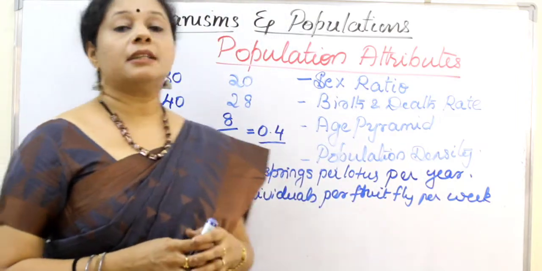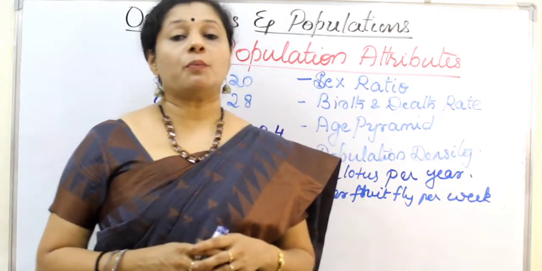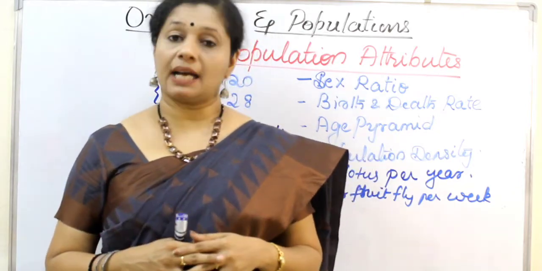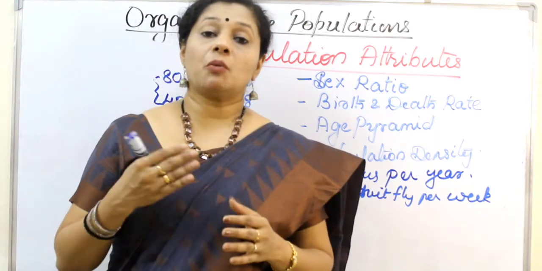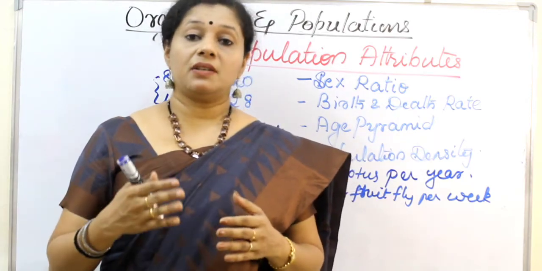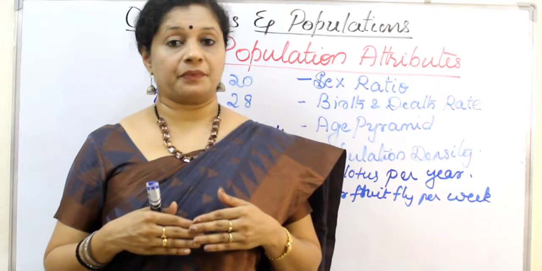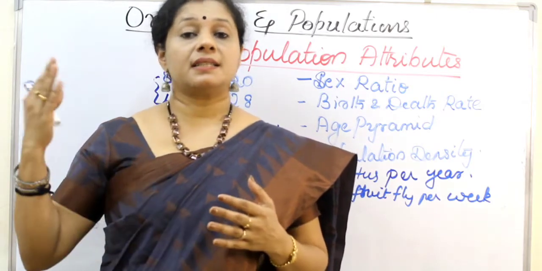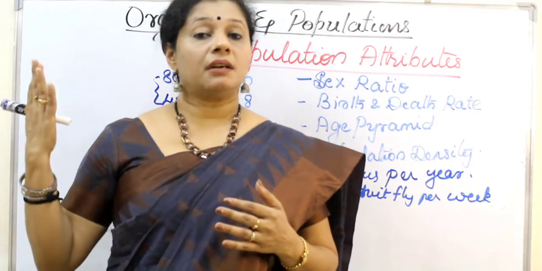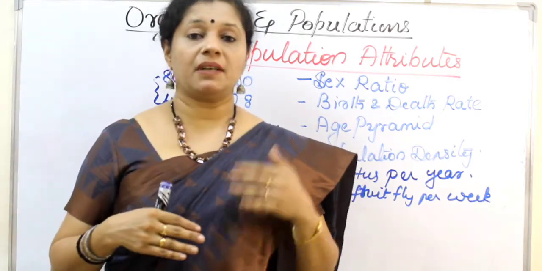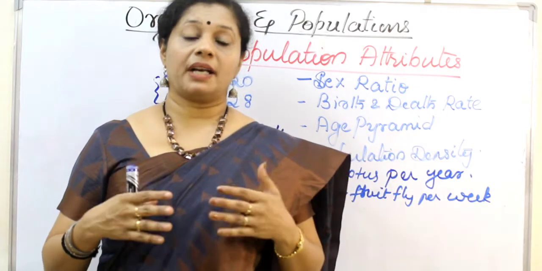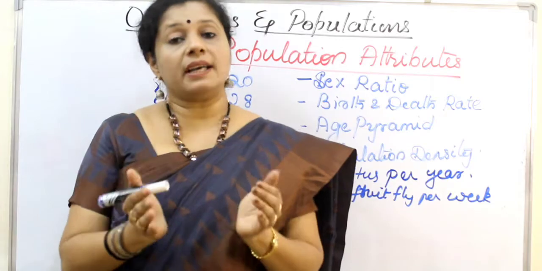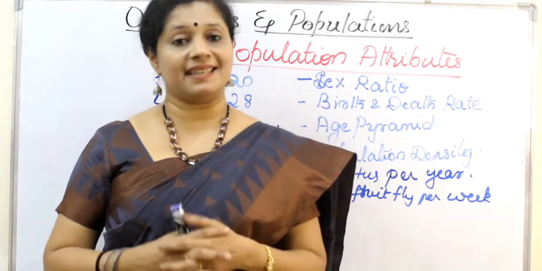Then last is the population density. Population size means the number of organisms living in a particular habitat. But when we talk about population density, it is the number of individuals within a unit area. We have learned in social science that in Arunachal Pradesh the population density is very low. But when we come to Mumbai or Maharashtra, we have very thickly populated places. So in a small area more people are living, so density is high.